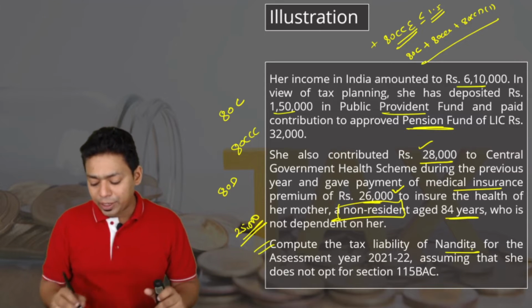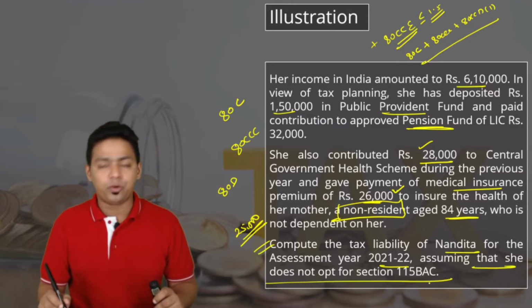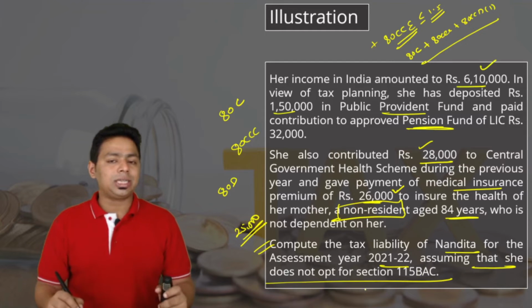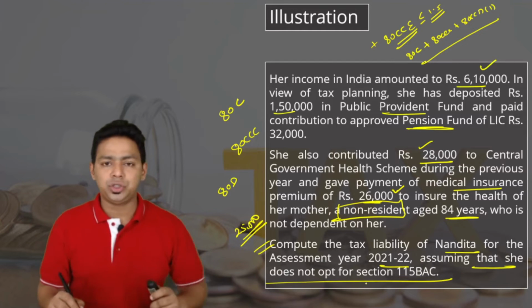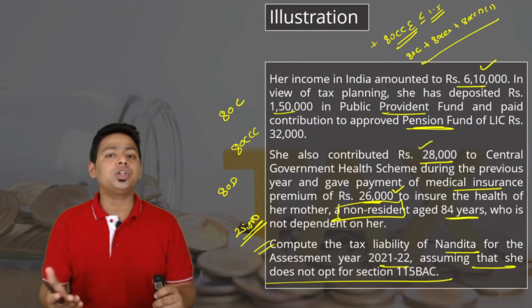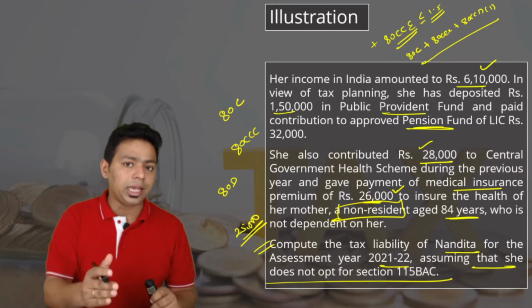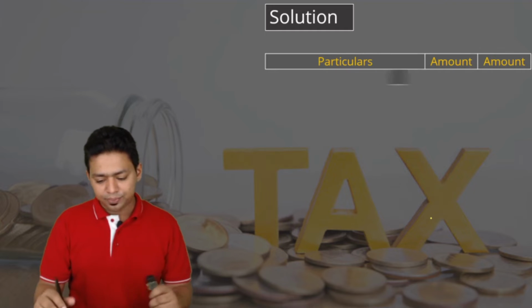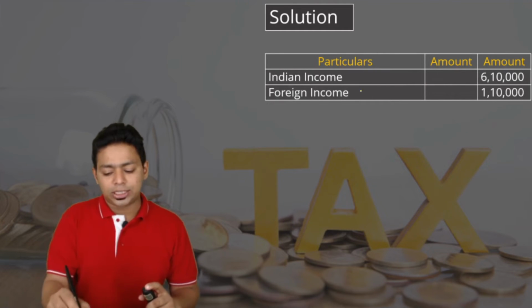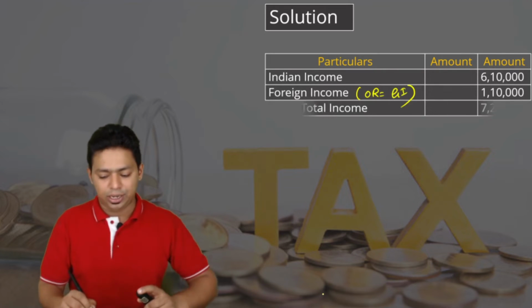Compute the tax liability of Nandita for the assessment year 21-22, assuming that she has not opted for section 115BAC. So you can see the Indian income is 6,10,000. Apart from that, some deductions have been computed, and there is a double taxation relief. Ignore double taxation relief. First, let's focus on domestic taxation. Let us compute tax in India on total income. Indian income 6,10,000, and foreign income is also taxable in India because the person is ordinary resident. So global income becomes taxable in India.